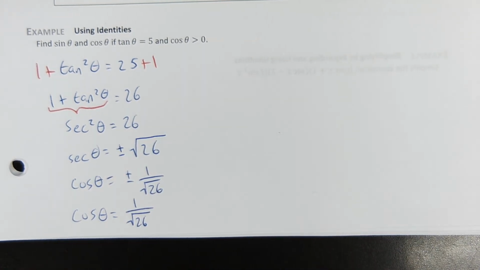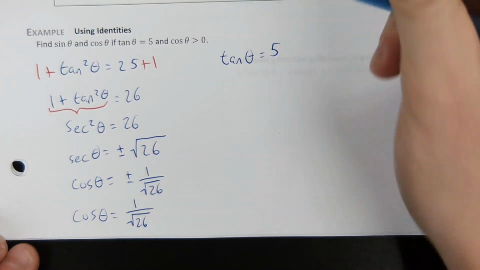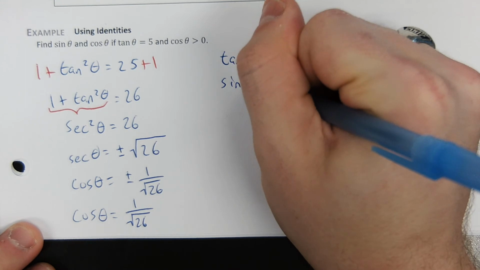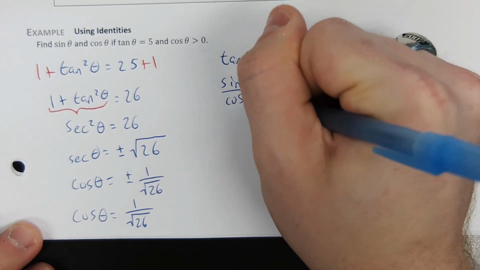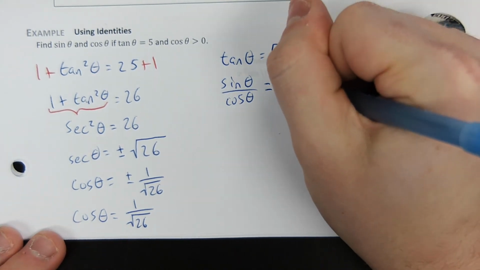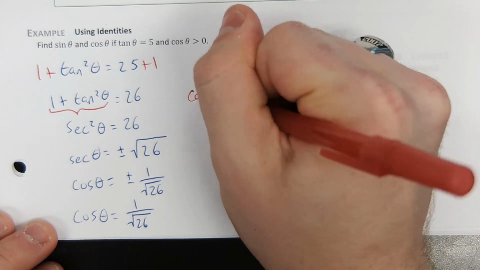That was one of the two things we needed. We also needed sine of theta. Fine. Let's go back to what we started with. Tangent of theta is 5. But remember, tangent is sine over cosine. So again, replacing tangent with something that it's equal to, sine over cosine, equals 5. Now I'm trying to solve for sine of theta, so I'm going to isolate sine of theta here by multiplying both sides by cosine theta.